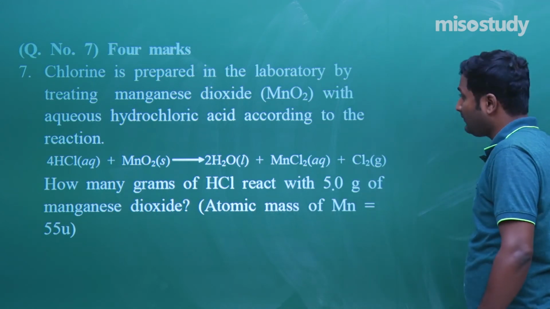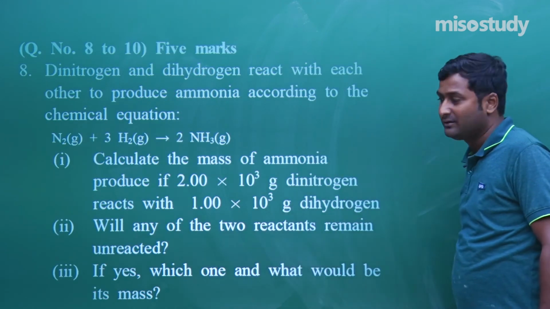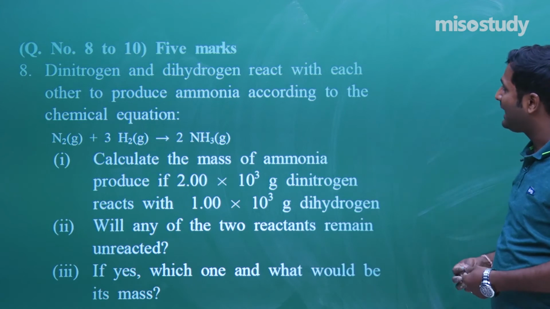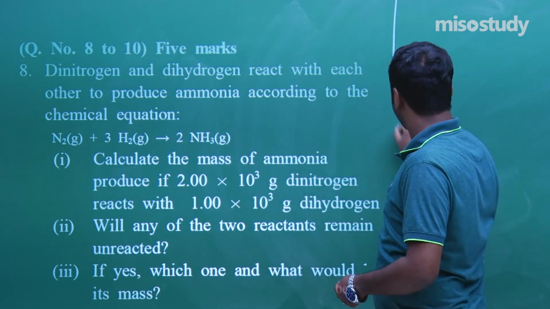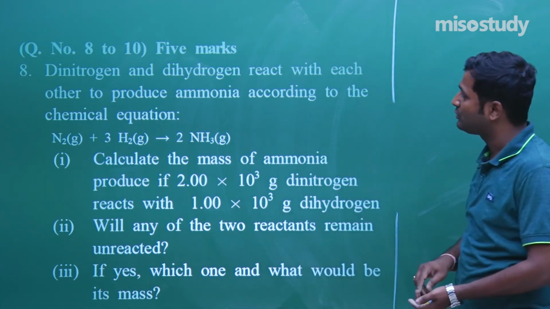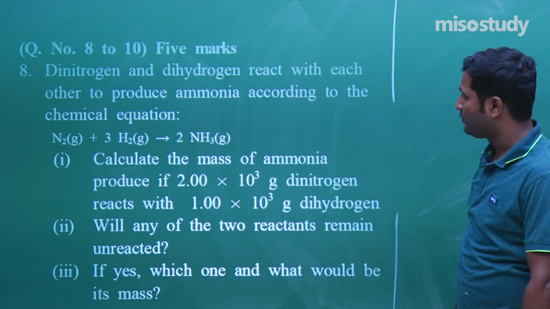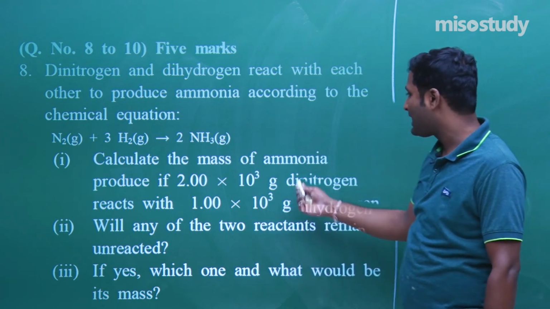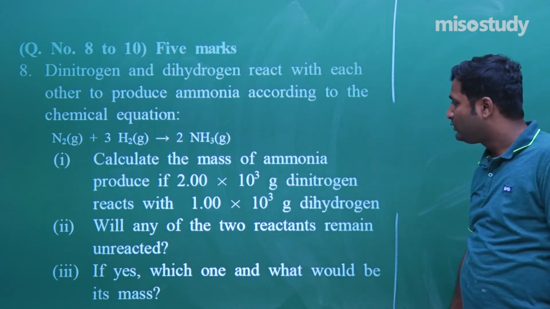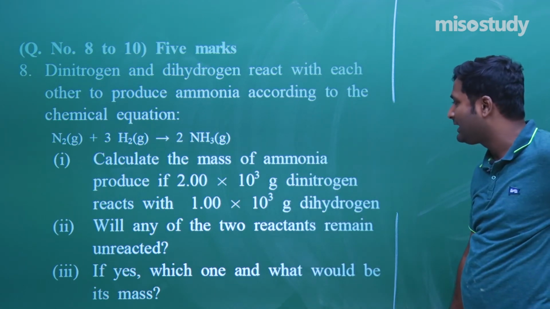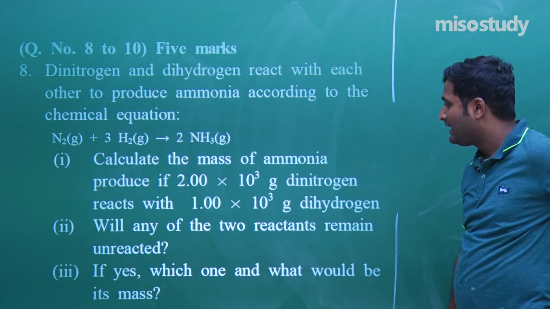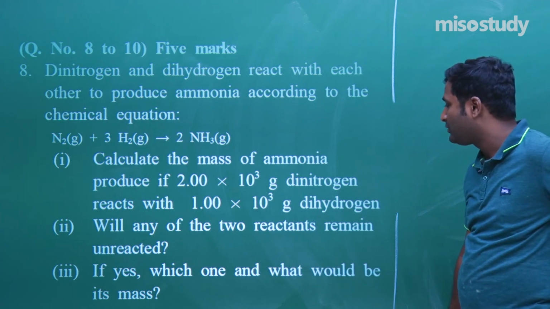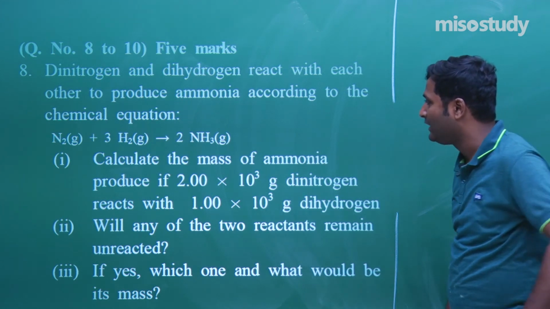Now, question number 8. Dinitrogen and dihydrogen react with each other. This is the 5 marks question. According to the equation, calculate the mass of ammonia produced when 2 × 10^3 gram dinitrogen reacts with 1 × 10^3 gram dihydrogen.